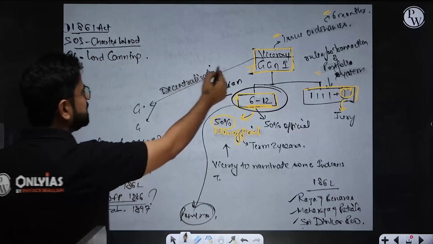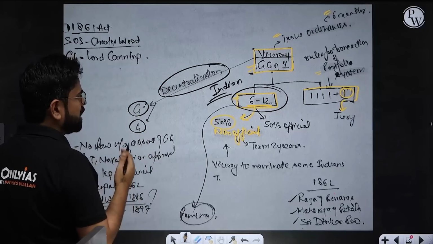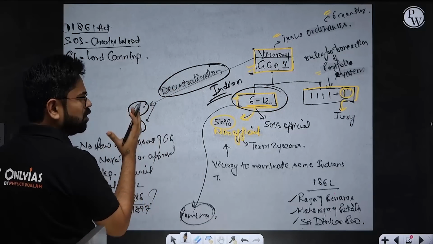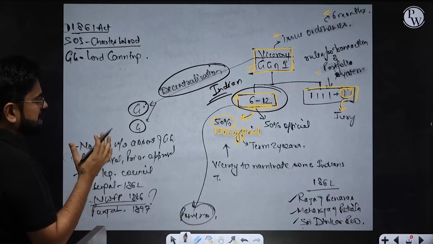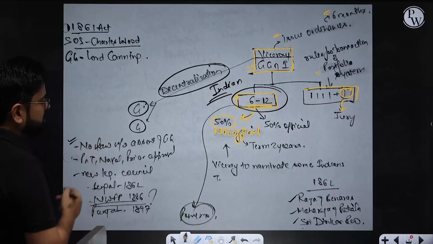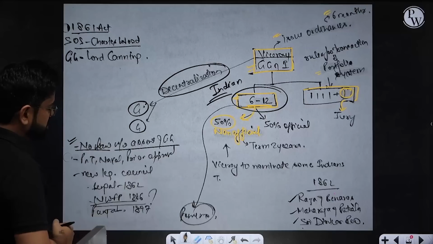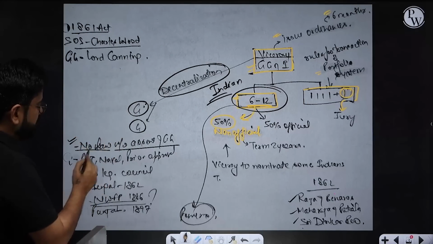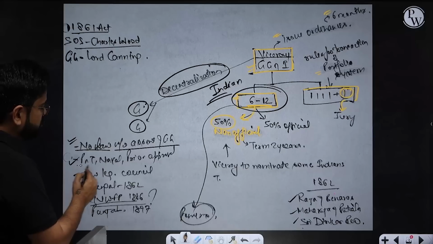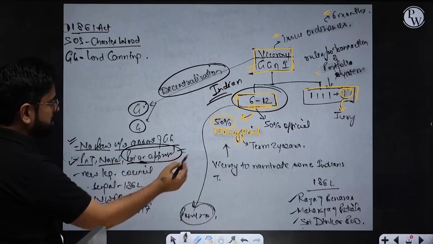Similarly, some decentralization has also happened. We remember that the governors of other provinces did not have that much power, but now there is some sort of decentralization. They were also given some power with some restrictions as well. For example, they could not formulate any law without the assent of the Governor General. Plus, important matters like postal and telegraph, naval, need prior approval from the Governor General.